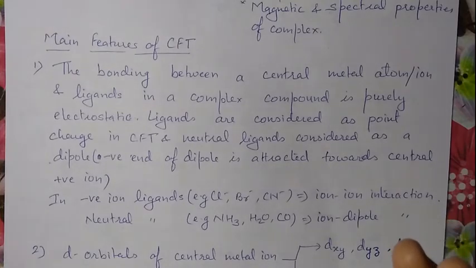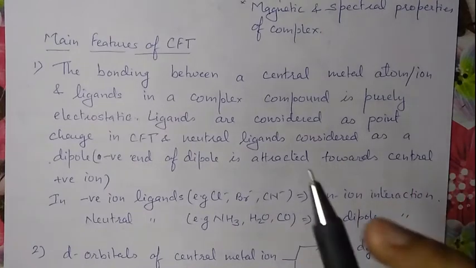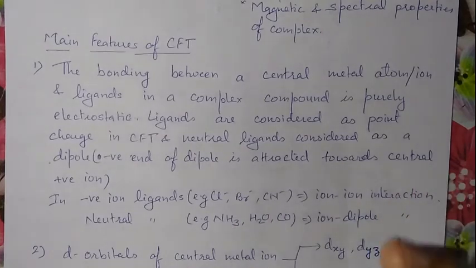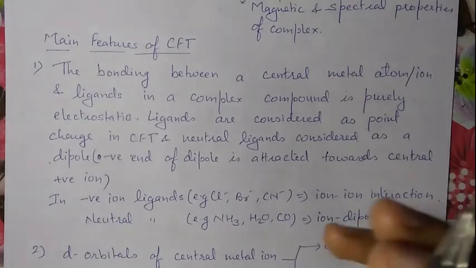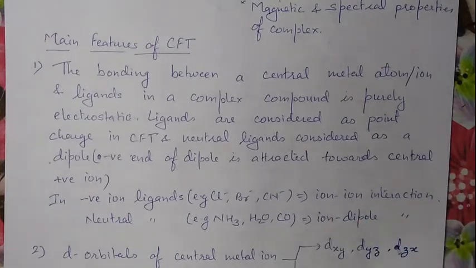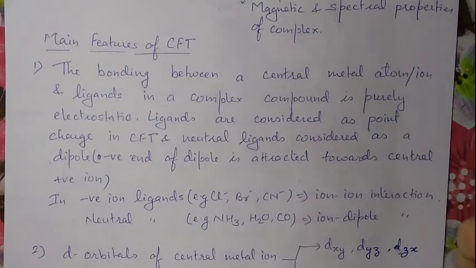This theory considers that the interaction between metal and ligand is purely electrostatic. It means the ligand is considered as a point charge, and the positive charge is present in the metal ion. There will be a simple electrostatic attraction between them.